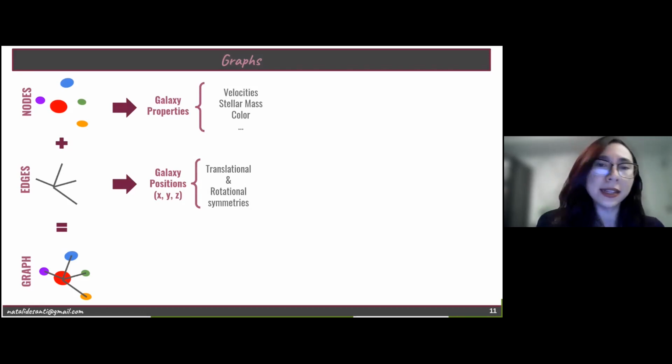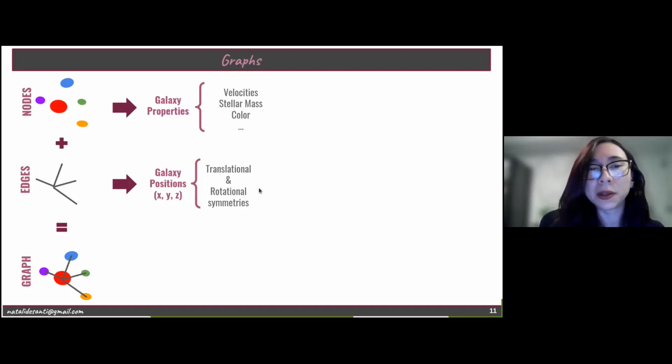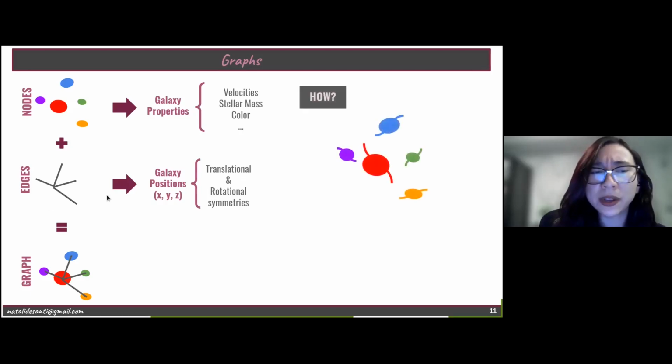And we are going to get these edges using galaxy positions. And the edge attributes are going to be properties which can keep translational and rotational symmetries, because our universe is already homogeneous and isotropic, right? More information about these edge attributes can be found in the paper. But how can we connect two galaxies? How can we define the edges?